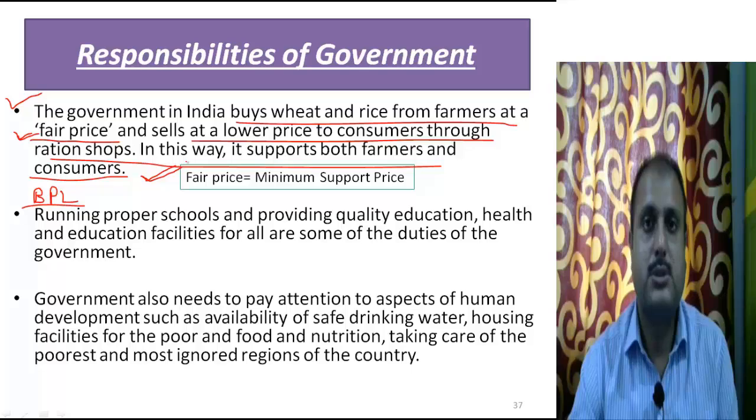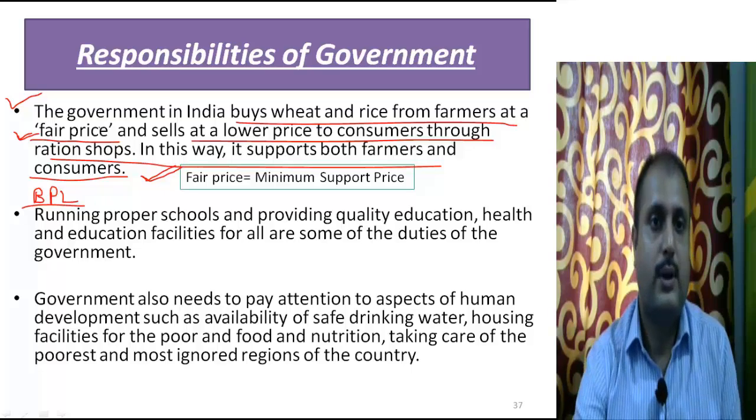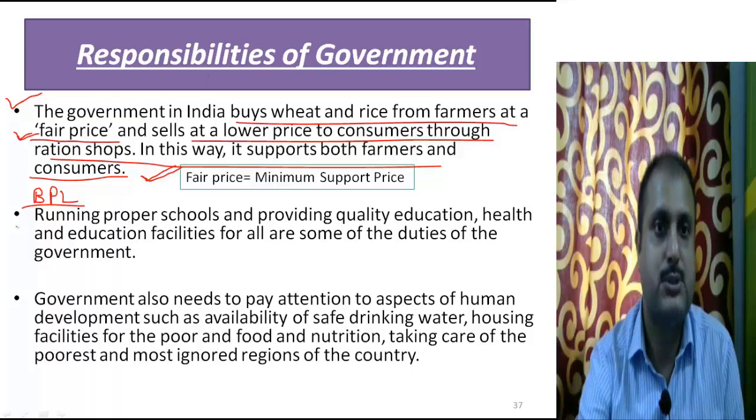So the minimum support price is the guarantee given by the government to the farmers. If the farmers are not getting adequate money, they can directly sell to the government. That is called the minimum support price. Next one, I hope it is clear, minimum support price. So let's move to the next point.